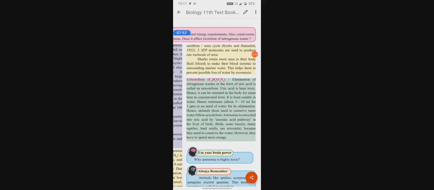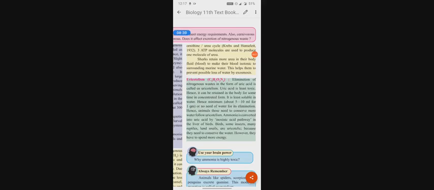The third type is uricotelism. Elimination of nitrogenous waste in the form of uric acid is called uricotelism.